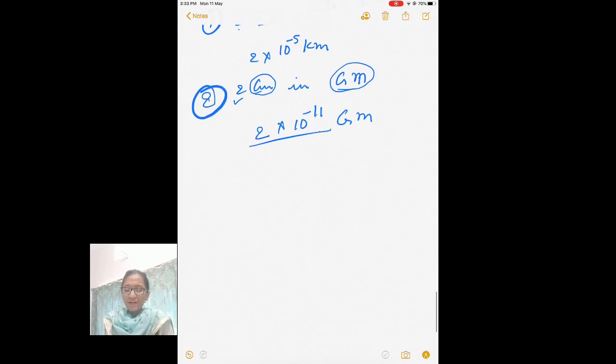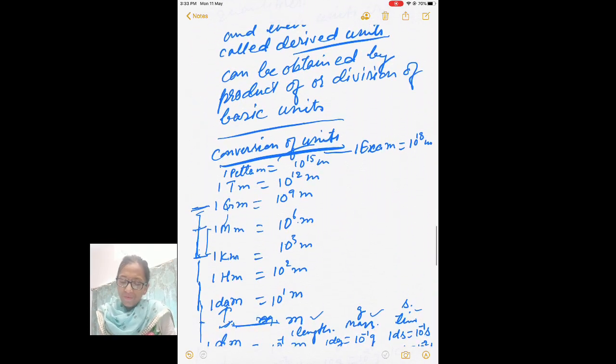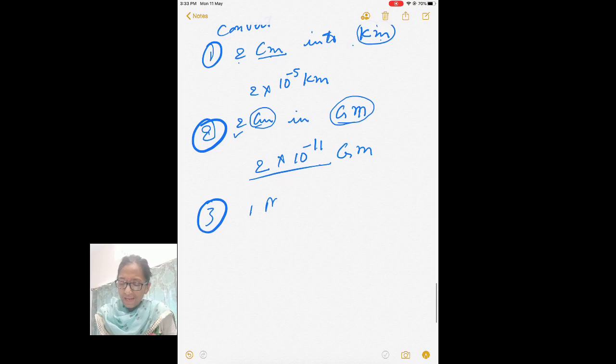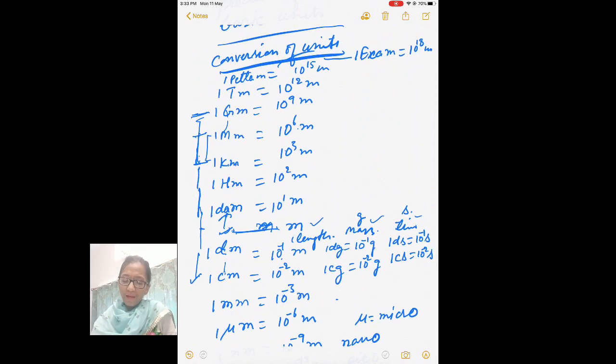Now the third example. Now I am taking gram, megagram. Convert 1 megagram into milligram. When you come from mega to kilo, it is changing by 1000 times, so the number changes by 10 power 3.